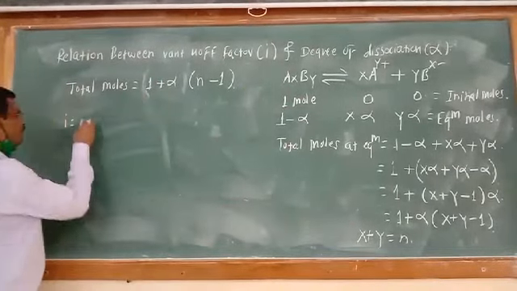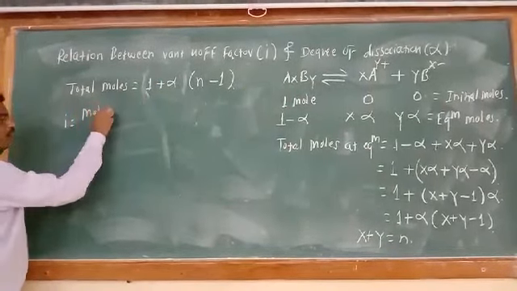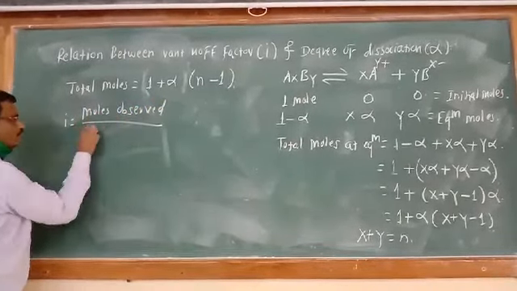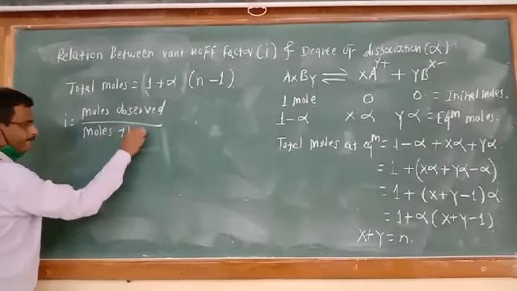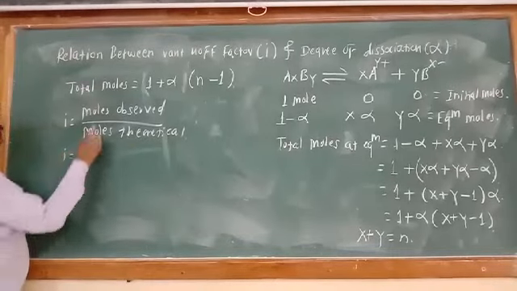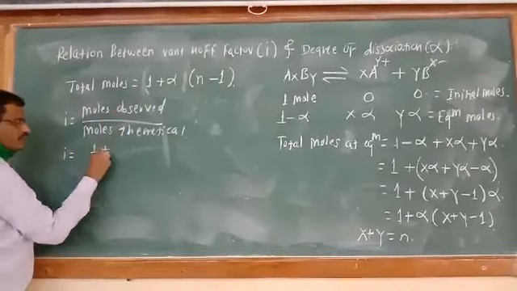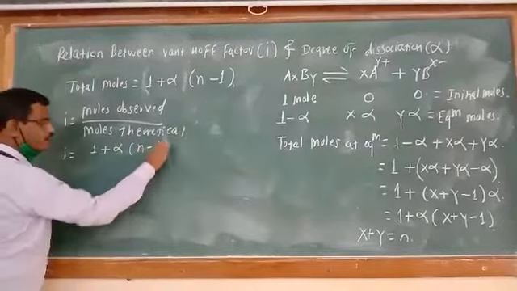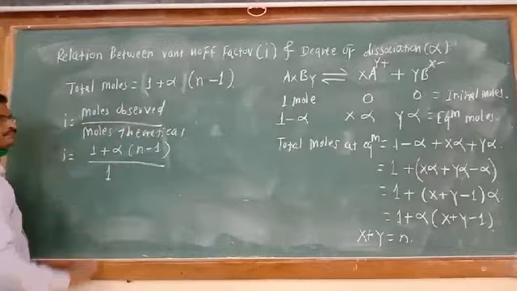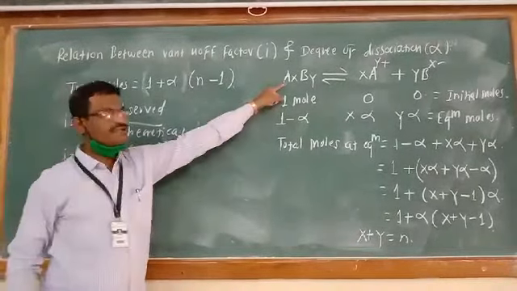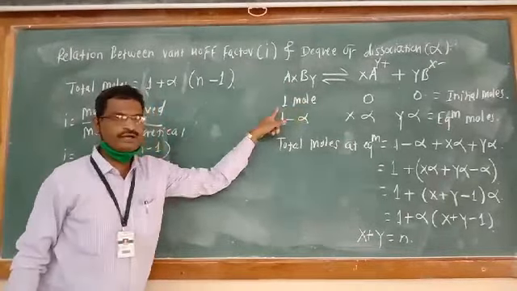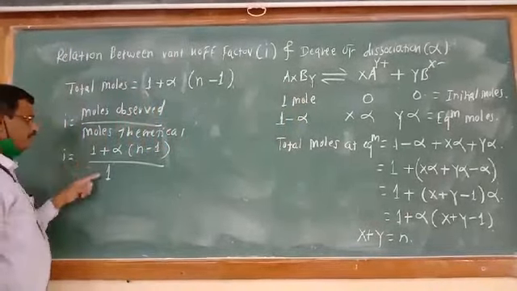So moles observed divided by moles theoretical. This is known as the Van't Hoff factor. So i will equal, what is the moles observed? 1 plus alpha into n minus 1, divided by what is the moles theoretical? 1. Because if this is a non-electrolyte, what is the number of moles we have taken? 1 mole we have taken. Therefore the theoretical mole is 1.